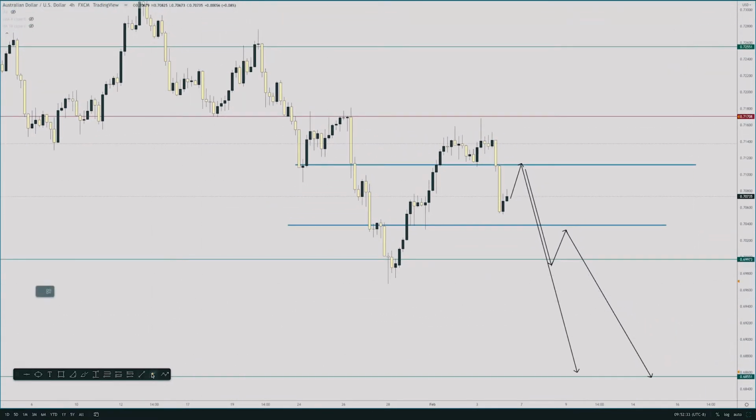Now, if this does not happen, if we don't get this retrace, the market could just open Sunday, Monday, and just continue bearish. Just the same exact situation I was saying for USD CAD, but a bearish situation. So remove this. A good area to sell the US or the Aussie dollar is where I'm looking at, 710. I have a sell limit order right at 710.